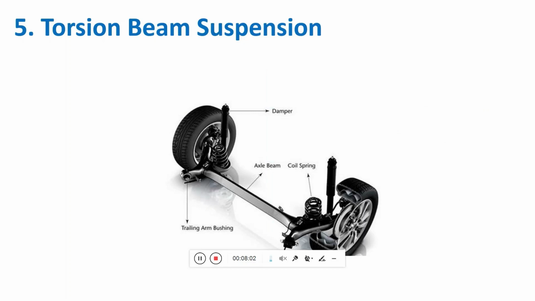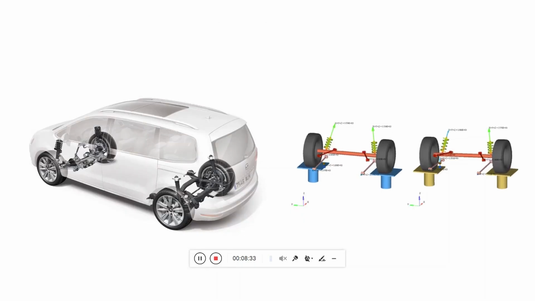The fifth type of suspension system is torsion beam suspension. Torsion beam is simple and ingenious: a bar connecting both wheels that twists ever so slightly under duress in order to give a degree of independence to each wheel's movement. Torsion beam takes up less vertical space than McPherson strut setup and less horizontal space than double wishbone and multi-link systems, netting more room for humans in the cabin and their stuff in the boot.